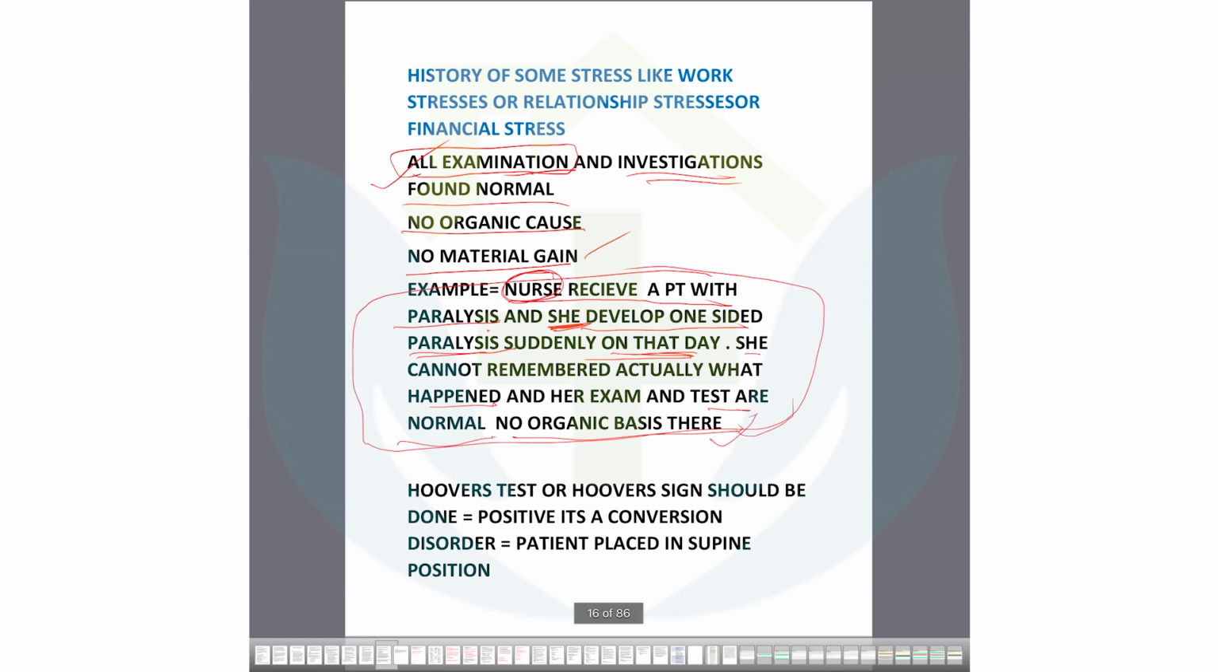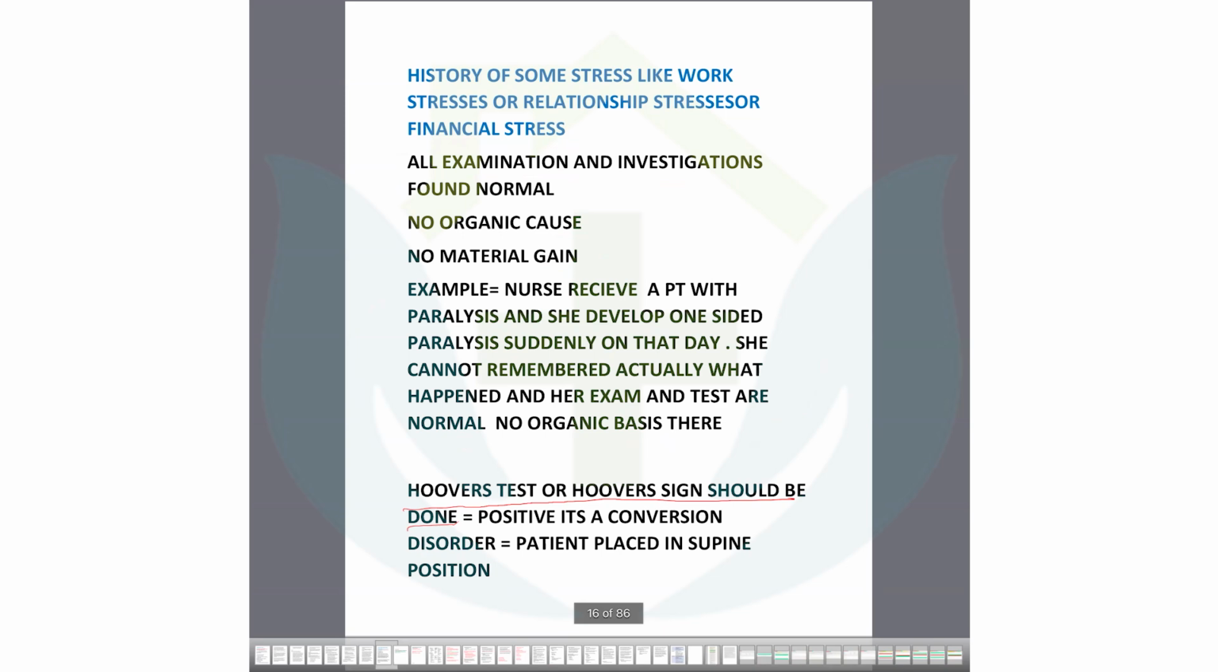Very, very important scenario. How can you judge this patient, how can you understand whether this patient is malingering or has real paralysis or not? For this, there is Hoover's test. Look, Hoover's sign should be done. Did you do this in your work? This is very commonly done if any patient is suffering like this. Positive, it's a conversion disorder. This is Hoover's sign.